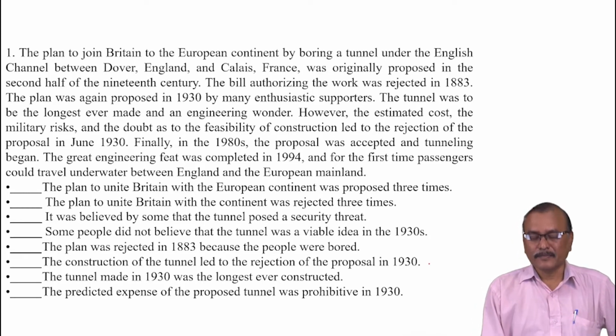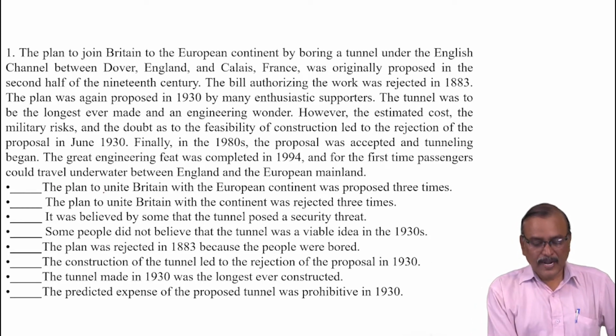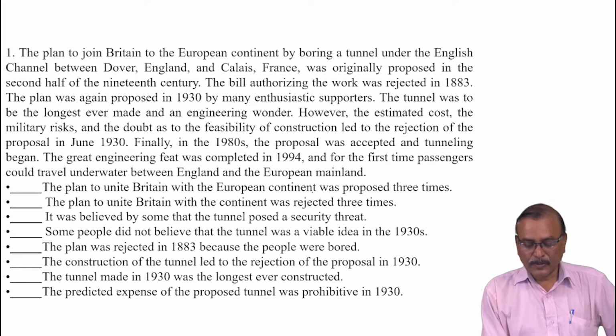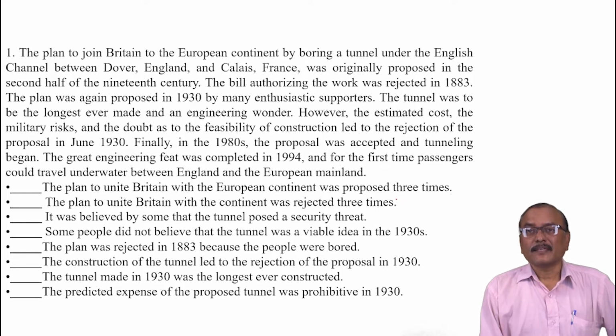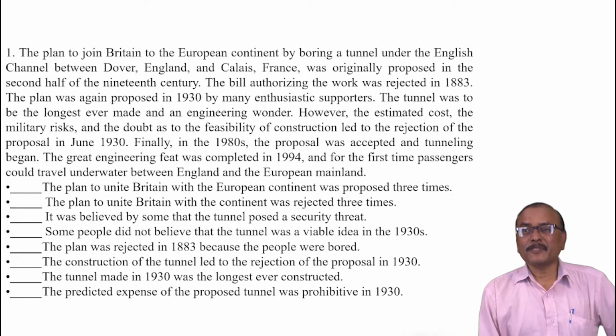See the statements. First statement: The plan to unite Britain with the European continent was proposed 3 times. Is it true or false? True. It was proposed 3 times here.